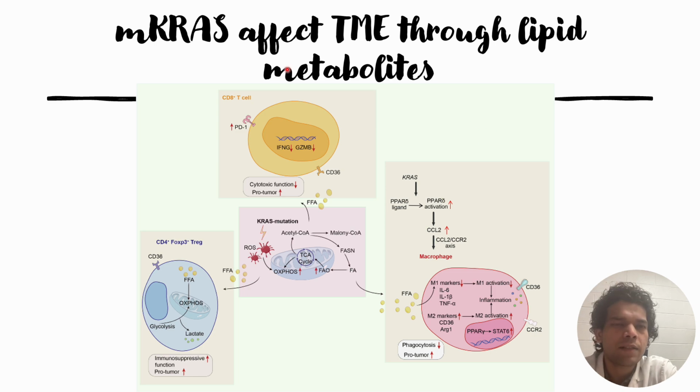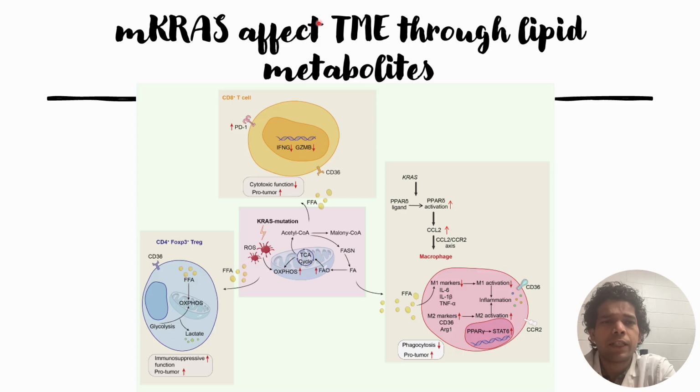In this video, we will discuss how mKRAS affects the tumor microenvironment through lipid metabolites. Because of the mutations in KRAS, lipid metabolites are released in the tumor microenvironment, and these lipid metabolites help in immunosuppression. At the same time, they also help in pro-tumorigenic conditions.